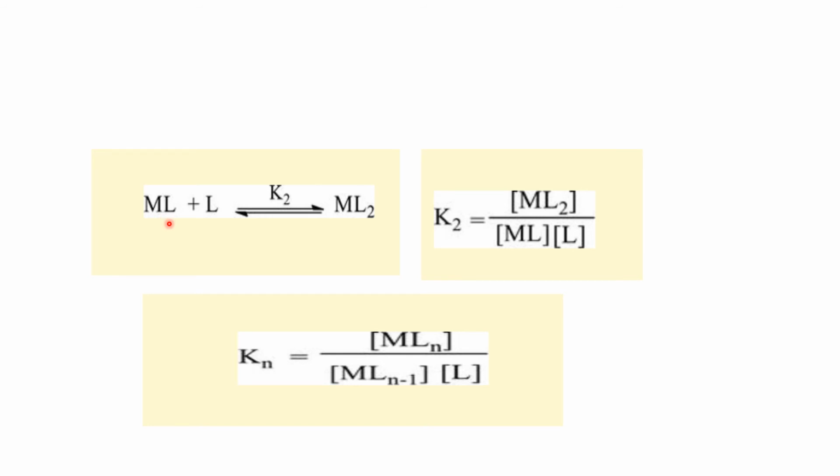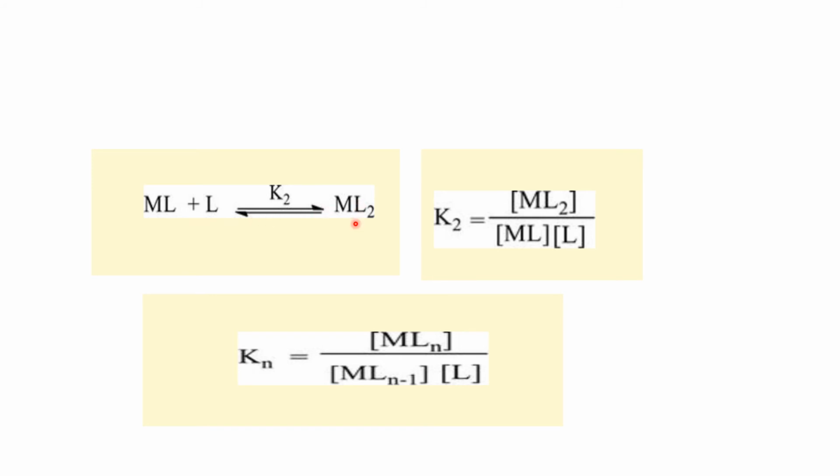When the metal complex ML reacts with one more ligand L, that is ML plus L, it gives ML2.